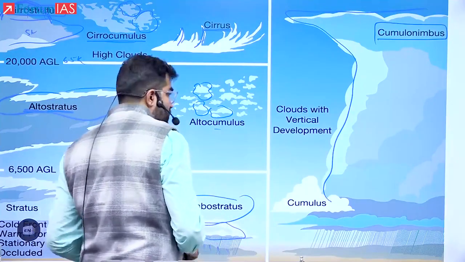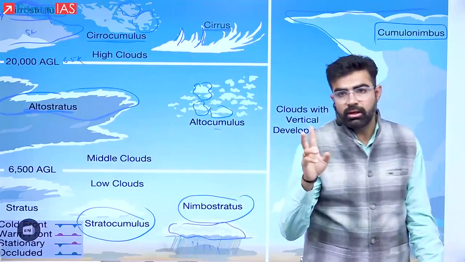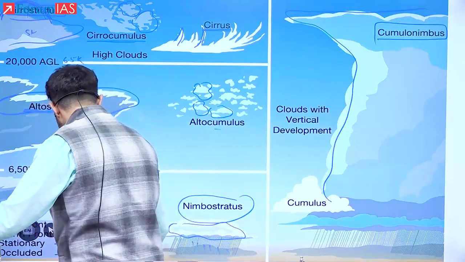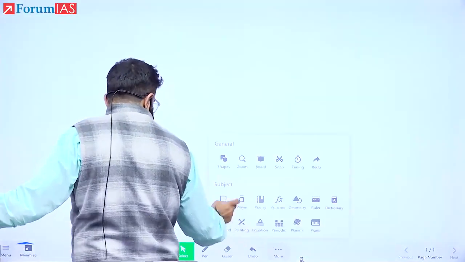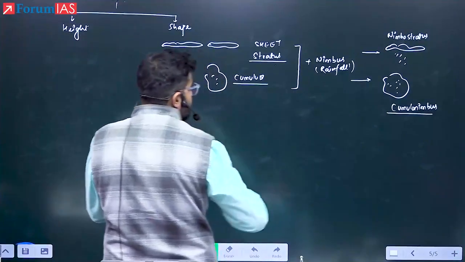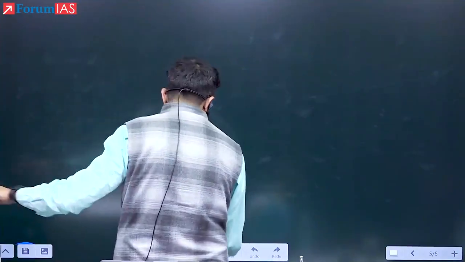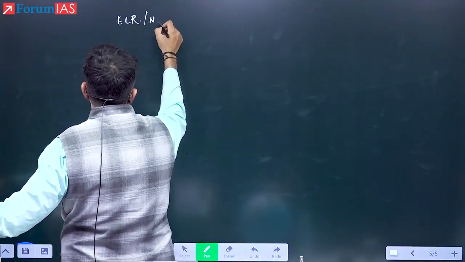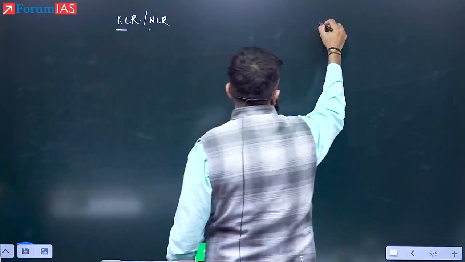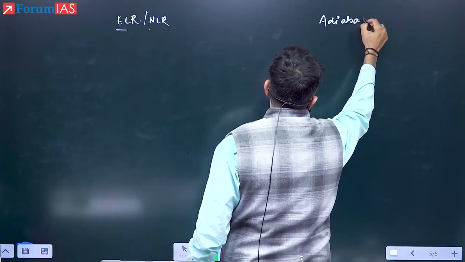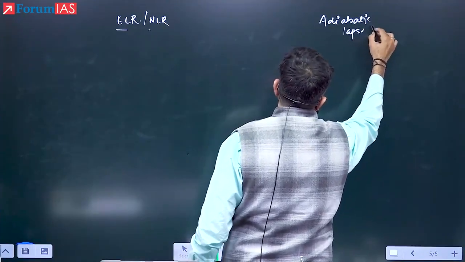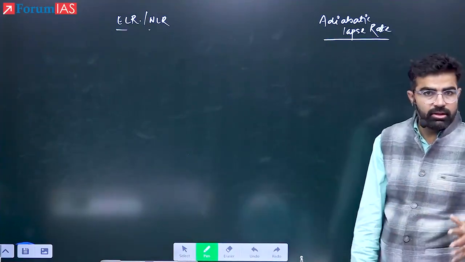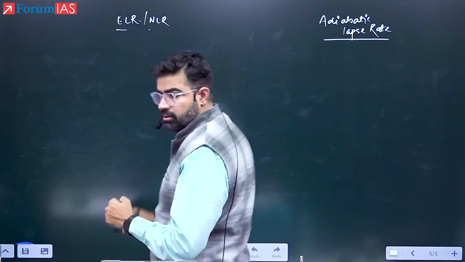Now see here, one more concept that I want to discuss is that two kinds of lapse rates are there. One lapse rate that we have discussed. Now see here, the one is known as environmental lapse rate, or you have learned this one as normal lapse rate. The second I am writing, adiabatic lapse rate. They are also given in your handout. Everything I have mentioned on the board is given in your handout. Okay, see here now. It is given, right?